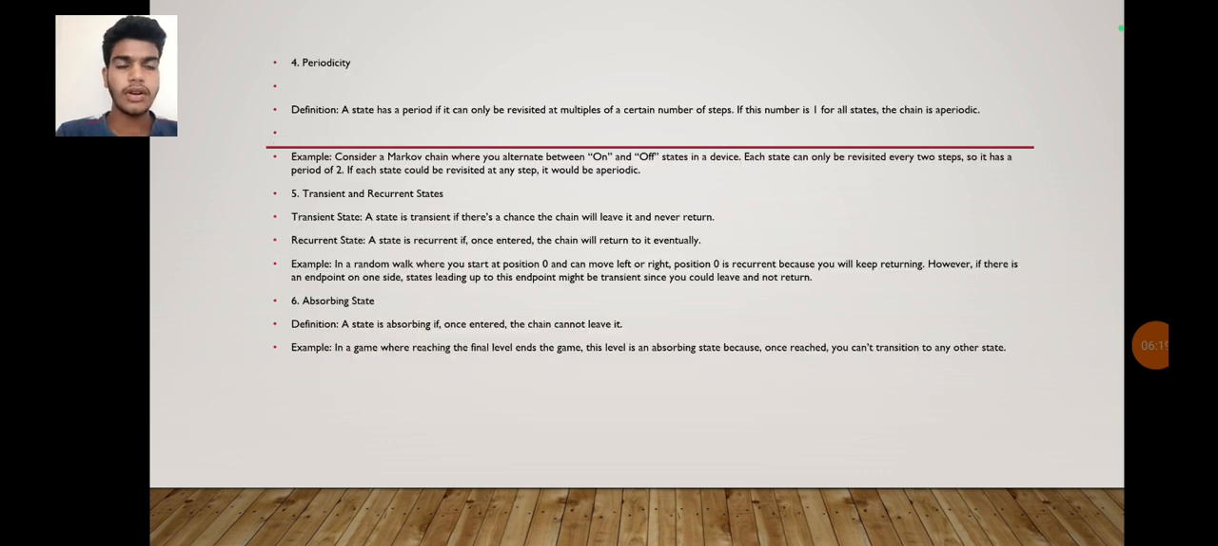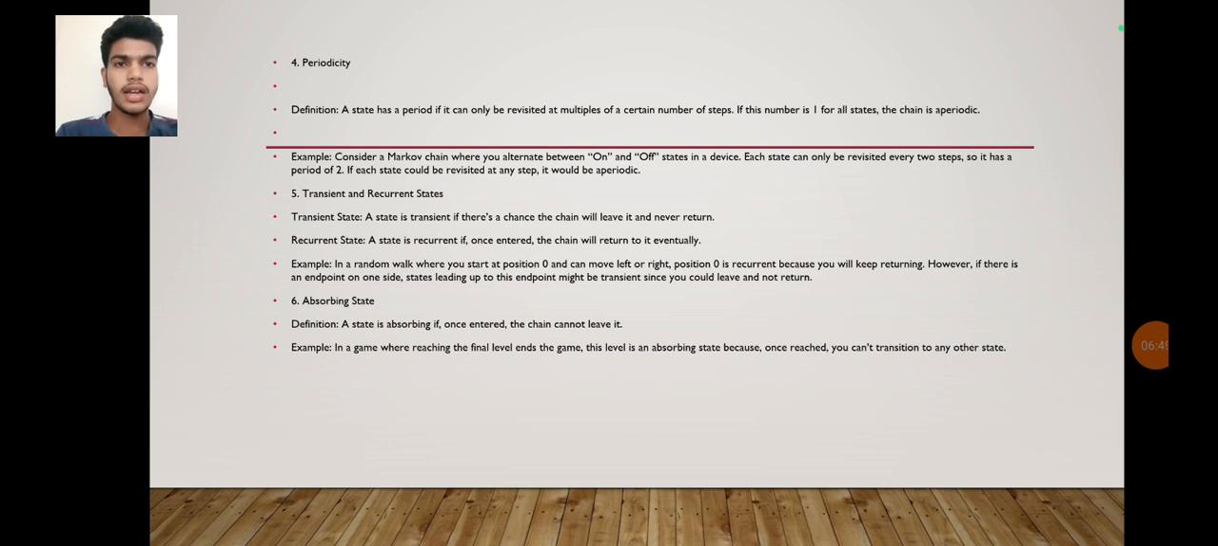Fourth one, periodicity. A state has a period if it can only be revisited at multiples of a certain number of steps. If this number is one for all states, the chain is aperiodic. Example: consider a Markov chain where you alternate between on and off states in a device. Each state can only be revisited every two steps, so it has a period of two. If each state could be revisited at any step, it would be aperiodic.